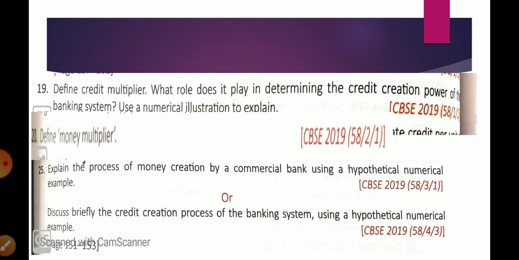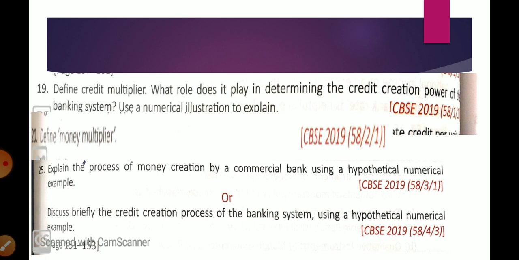This is a very important question for your chapter, which is divided into two parts. In the first part you have to learn about commercial bank, and in the second part you have to learn about our central bank, that is RBI. In the first part, credit creation is very important, and you can see by these questions that every year one question is asked from credit creation. It can be of 3 marks, 4 marks, or 6 marks. And this year also, in 2020, one question about credit creation has been asked.